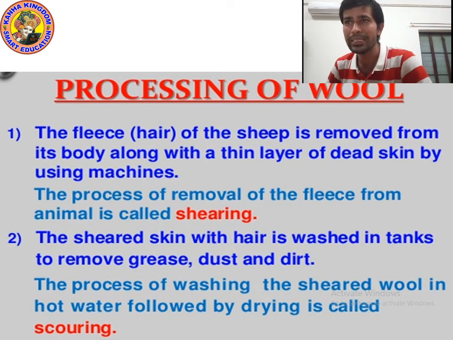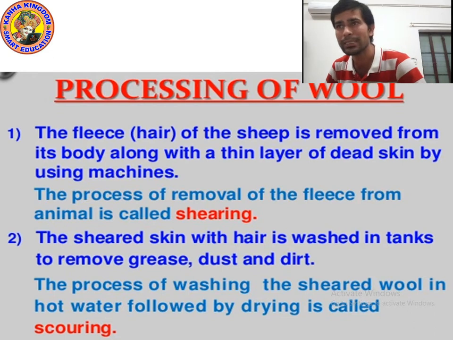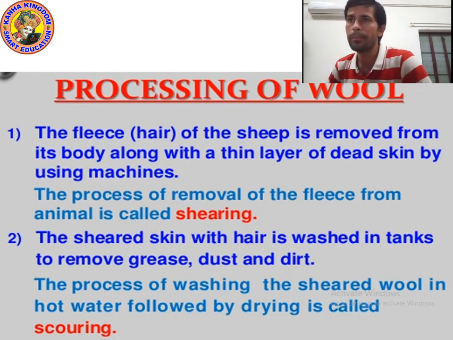So the sheared skin with hair is washed in a tank. It is necessary to wash to remove grease, dust and dirt. So the process of washing the sheared wool in hot water followed by drying is called scouring.